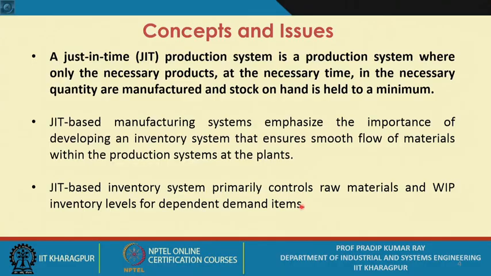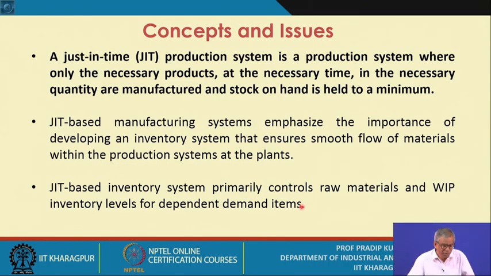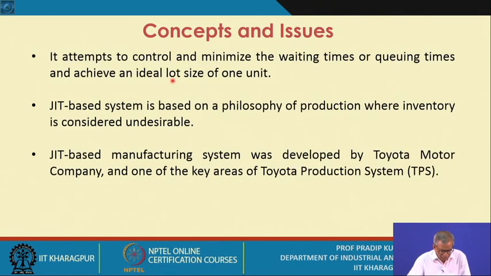So the shop floor level problems you are essentially addressing many a time when you adopt a JIT based inventory control system. It attempts to control and minimize the waiting times or the queuing times. This is also a very important issue, and it tries to achieve an ideal lot size of one unit.